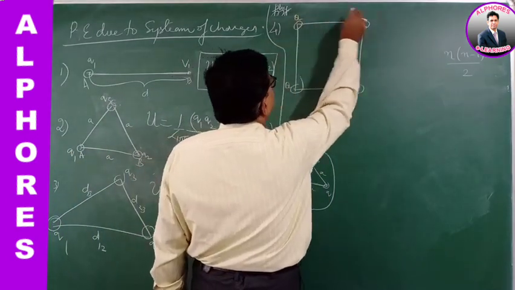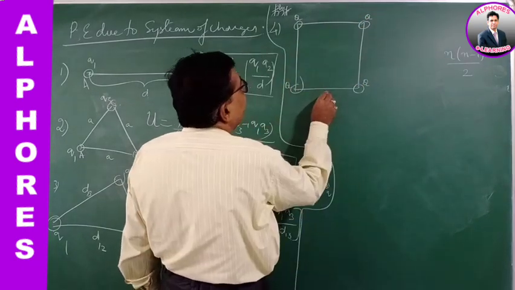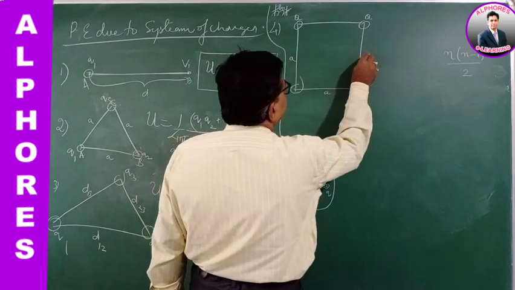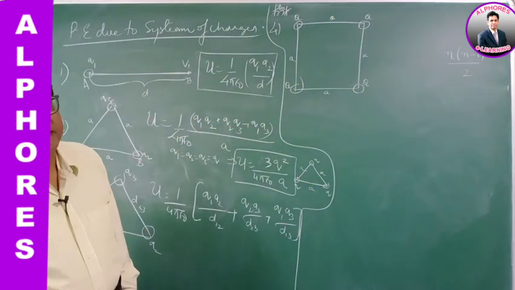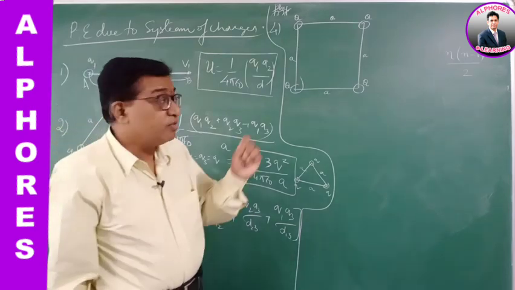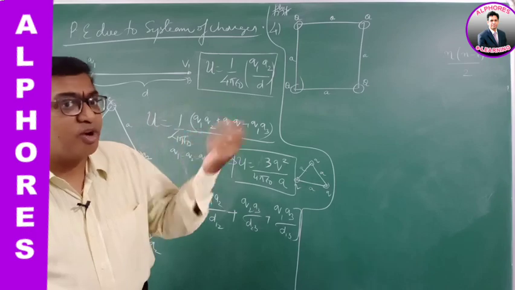Identical point charges, each of charge Q, are placed on the vertices of a square of side A like this. Then he is asking you to find the potential energy of the system of charges. Now there are 4 charges, so you have to take the potential energy of all the combinations.